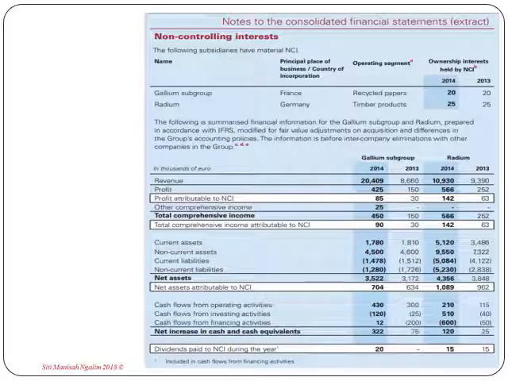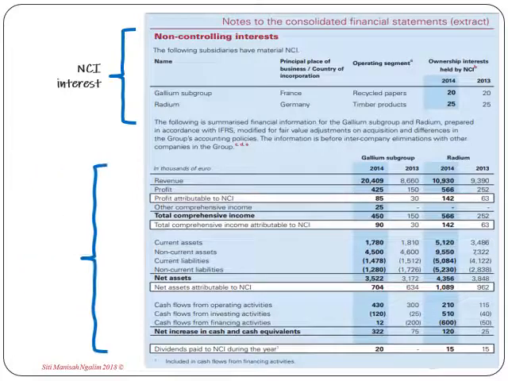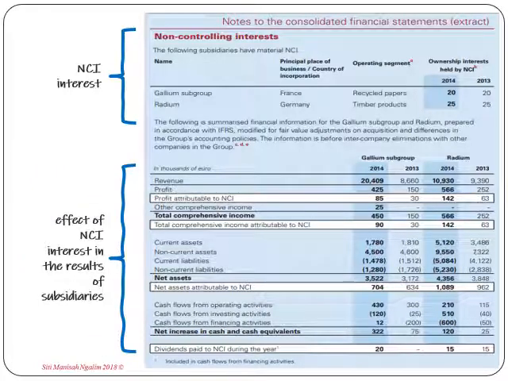And here we have information about NCI and its interests, as well as the effects of NCI interest on the assets and results of subsidiaries, including distributions of income in terms of dividends.